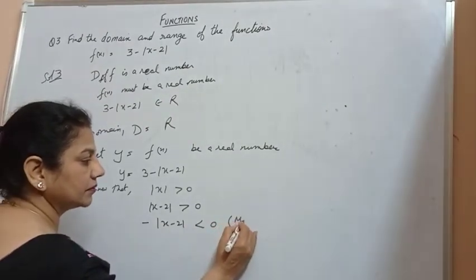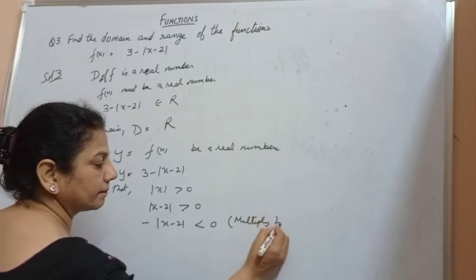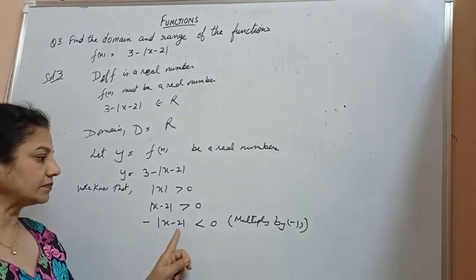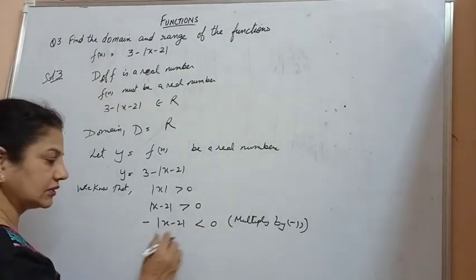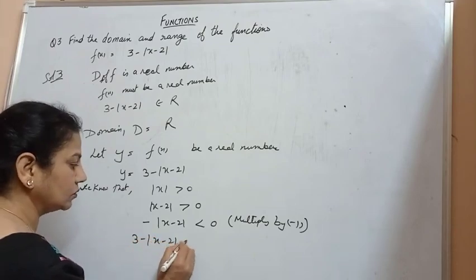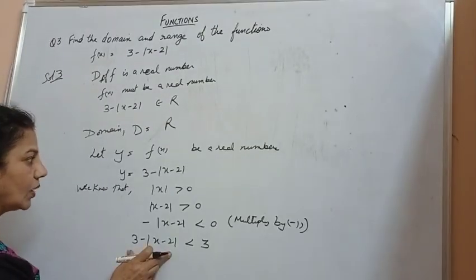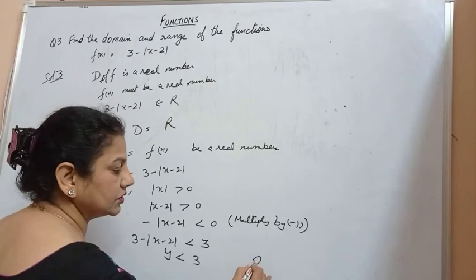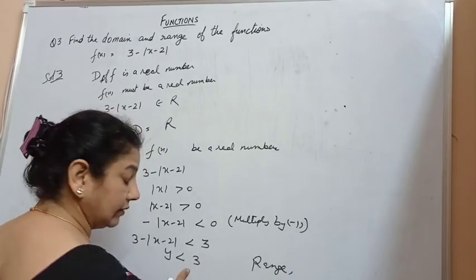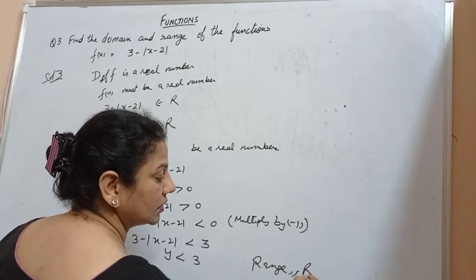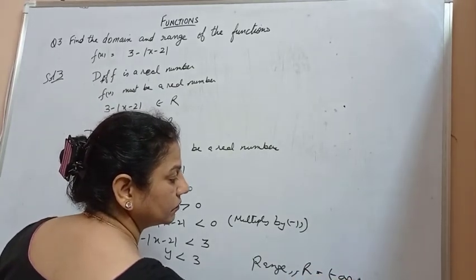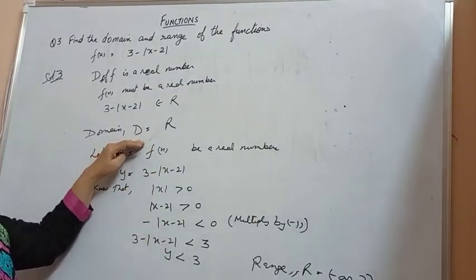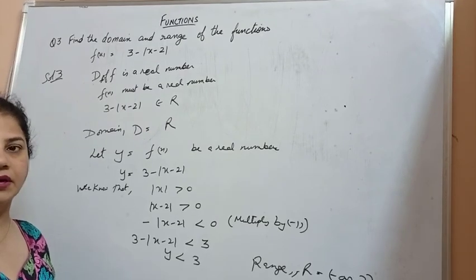Multiply both sides by minus 1, therefore the sign gets changed. Minus of mod x minus 2 is less than or equal to 0. Add 3 to both sides. So 3 minus mod x minus 2 is less than or equal to 3. And this is the function y. That means y is less than or equal to 3. So range R is equal to minus infinity to 3, whereas domain is a real number R.